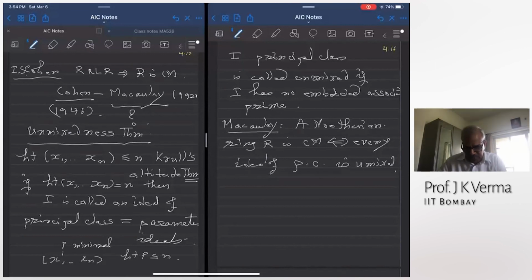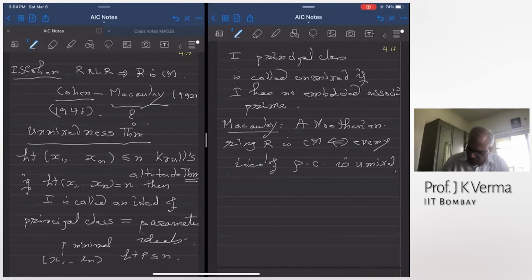So Cohen proved the unmixedness property of ideals of principal class in regular local rings, and thereby he proved that these are Cohen-Macaulay. Macaulay's theorem is a characterization of Cohen-Macaulay rings. If you have a Cohen-Macaulay ring, then every ideal of principal class is unmixed, and this property actually characterizes Cohen-Macaulay rings.